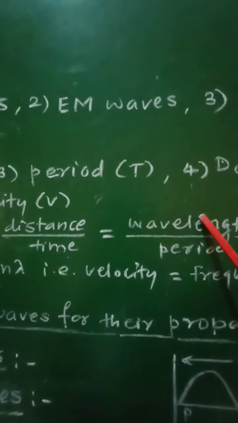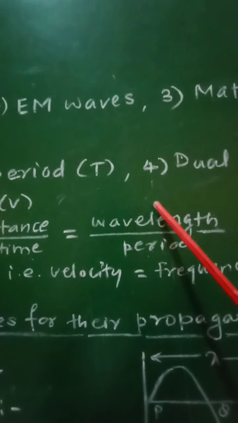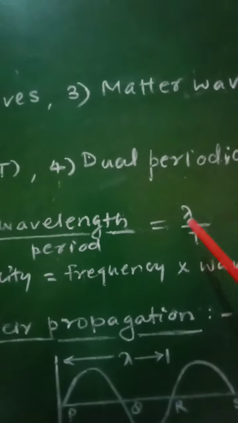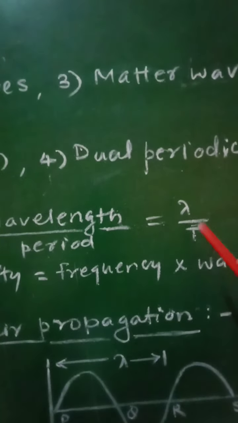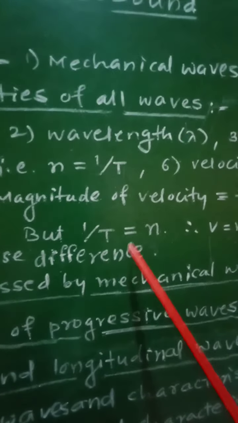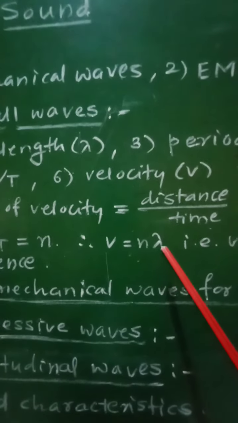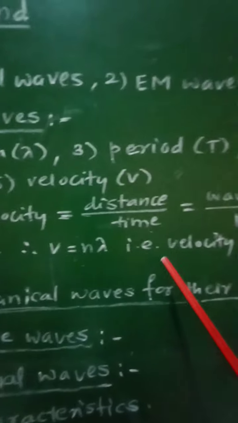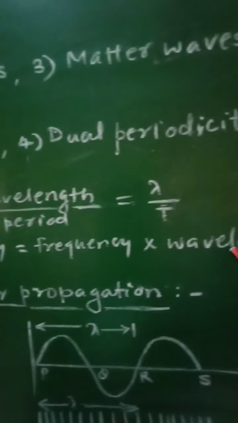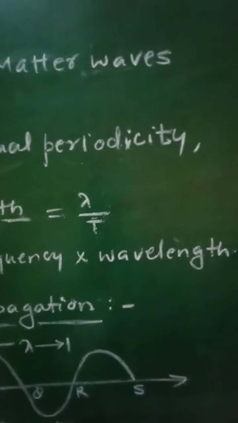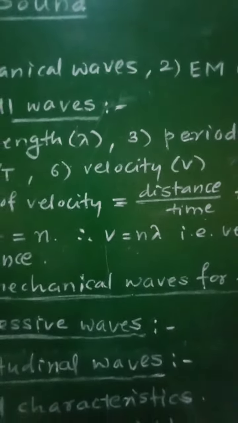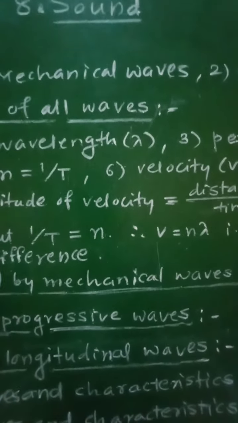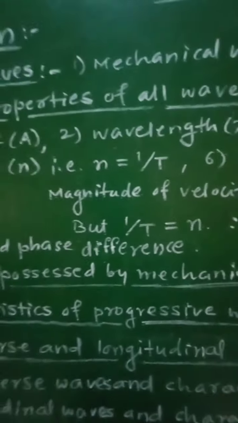But distance is equal to wavelength and time is equal to period, so it is wavelength upon period, that is lambda by T. So it is lambda into 1 by T, but 1 by T is n, and therefore we can write v equal to n lambda, that is velocity equal to frequency into wavelength. The most important relation in case of wave motion is velocity equal to frequency into wavelength.